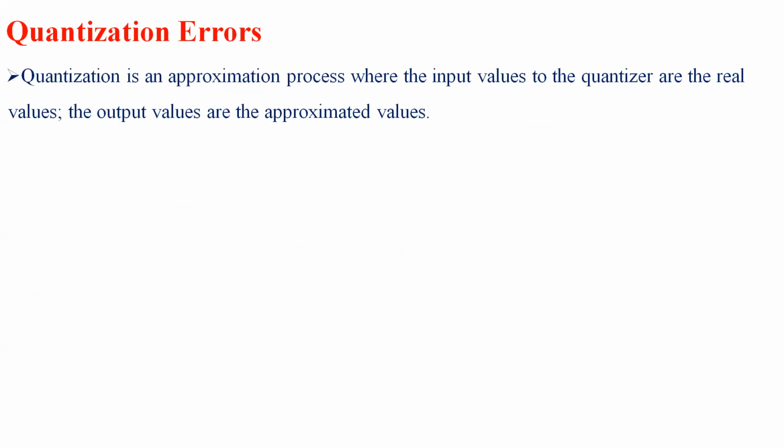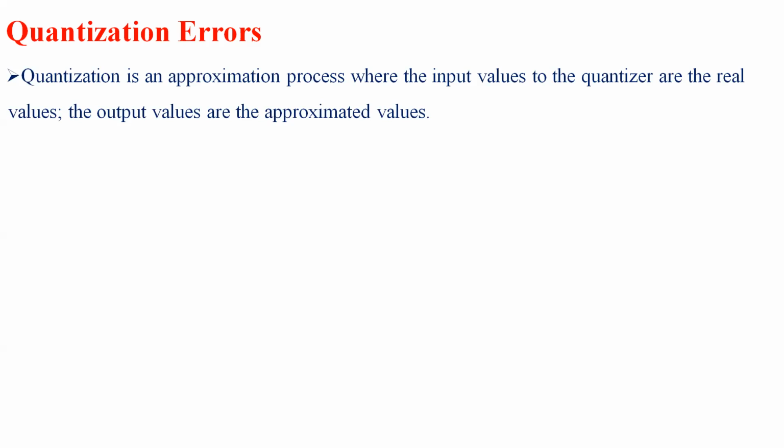Next is quantization errors. What do we mean by quantization errors? One important thing about quantization is the error created in the quantization process. Whatever error is created in the quantization process is called the quantization error. It is one of the important issues. Quantization is an approximation process where the input values to a quantizer are real values and the output values are approximated values.